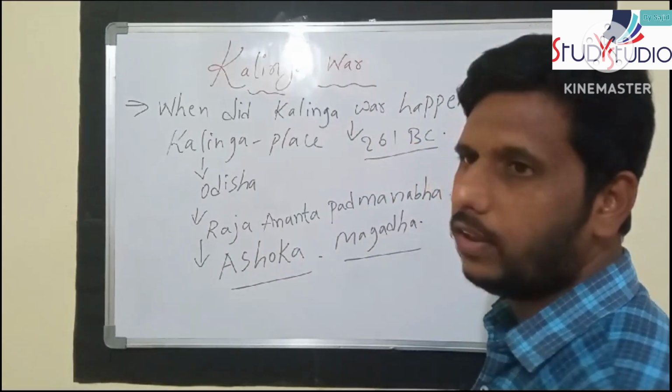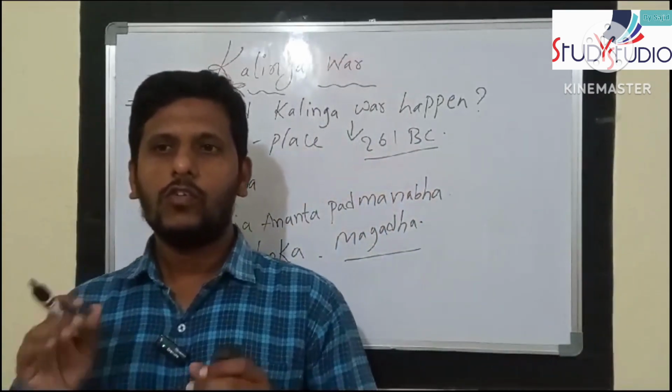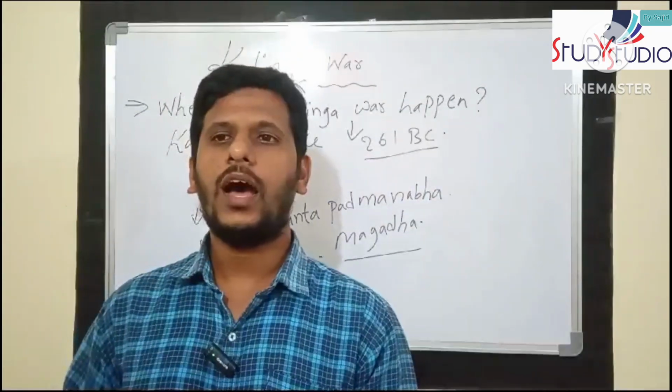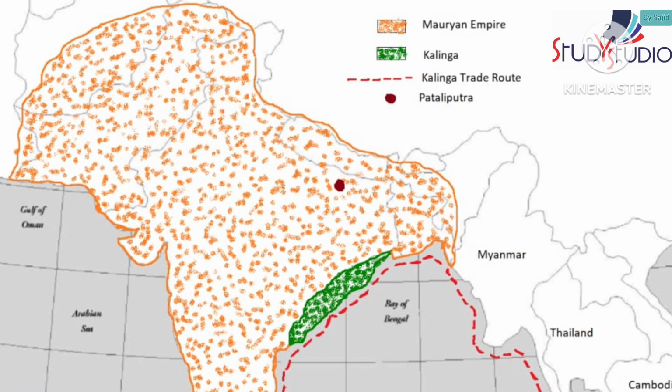These place names and states are very important according to Ashoka. Magadha is in Bihar. We are talking about Ashoka's kingdom, which stretched from Pakistan and Afghanistan in the west.